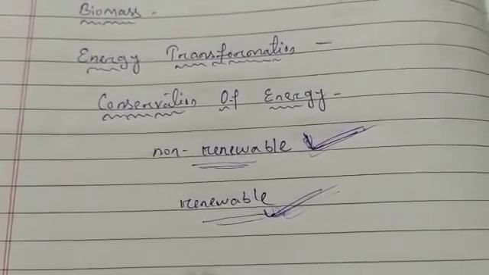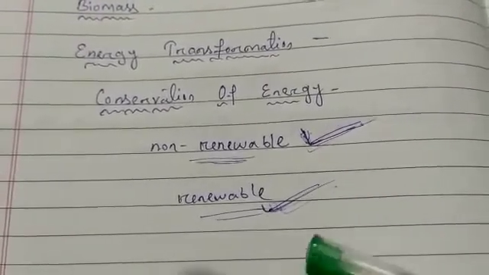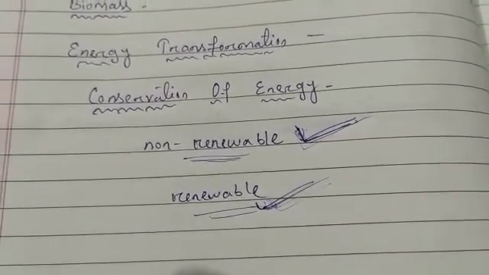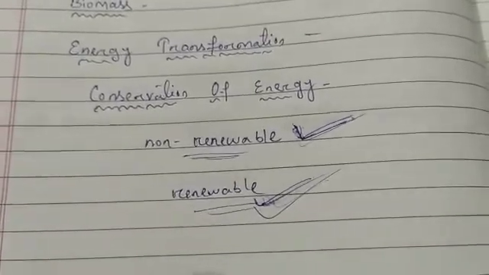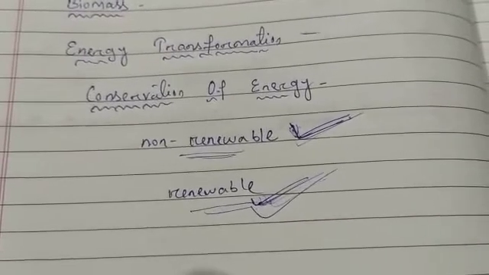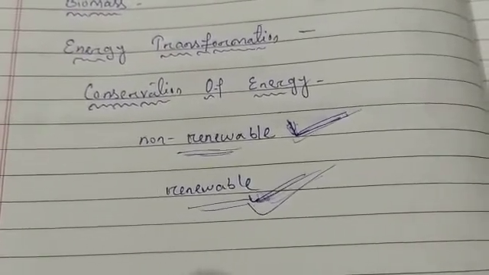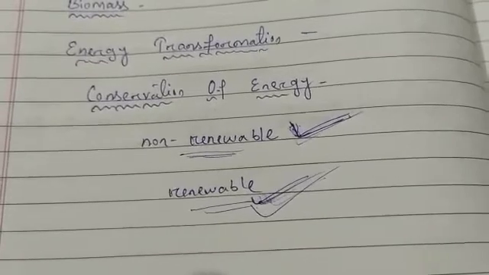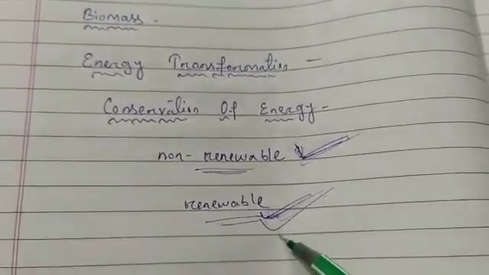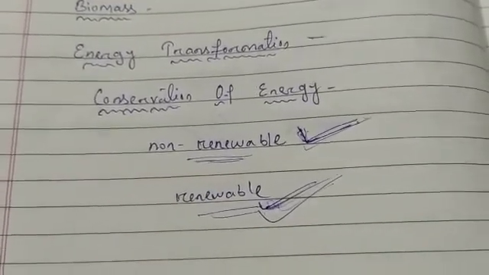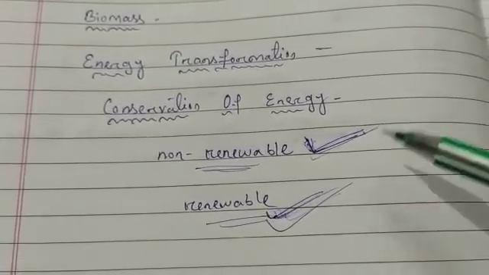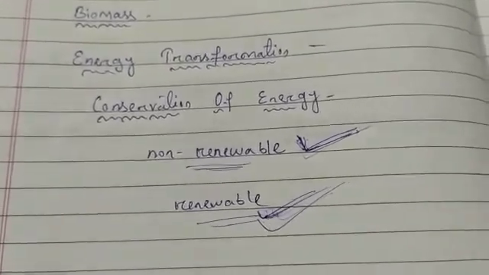The use of renewable sources of energy will help in reducing pollution. If we use the energy of the sun, water and wind, it will help in reducing pollution. We depend on fossil fuels like coal, petroleum products and wood, but using renewable sources will help reduce pollution to some extent. So we should conserve our energy and save our energy.